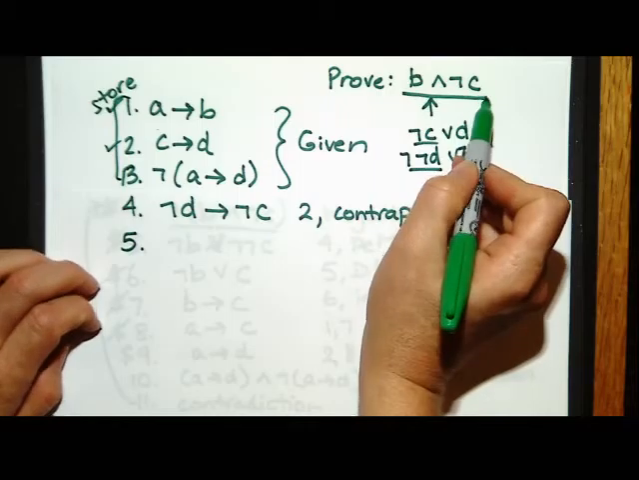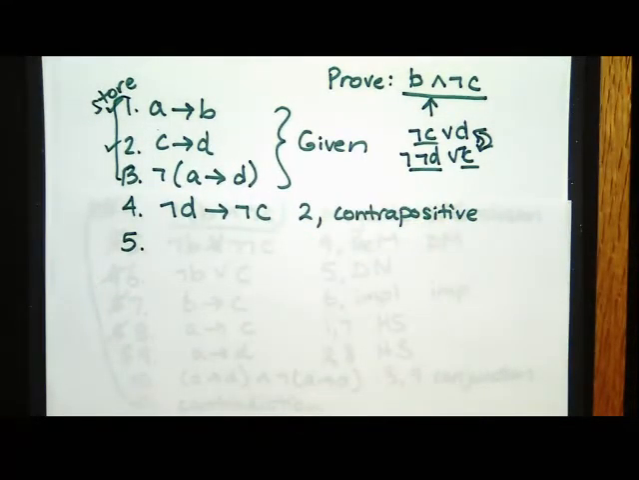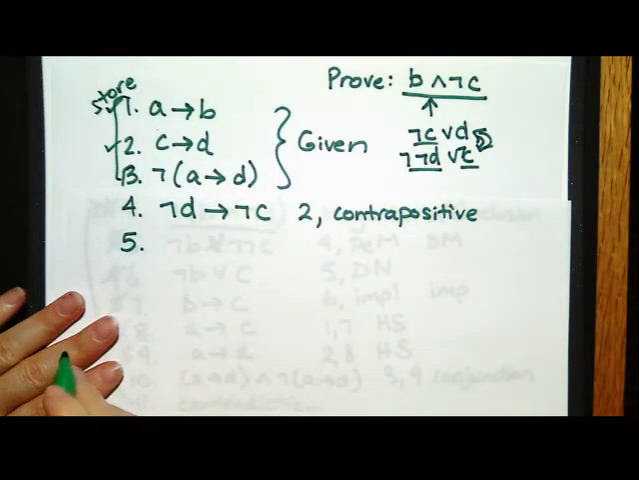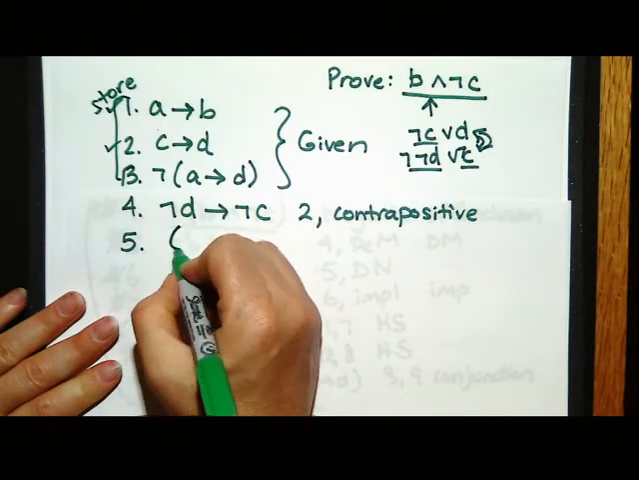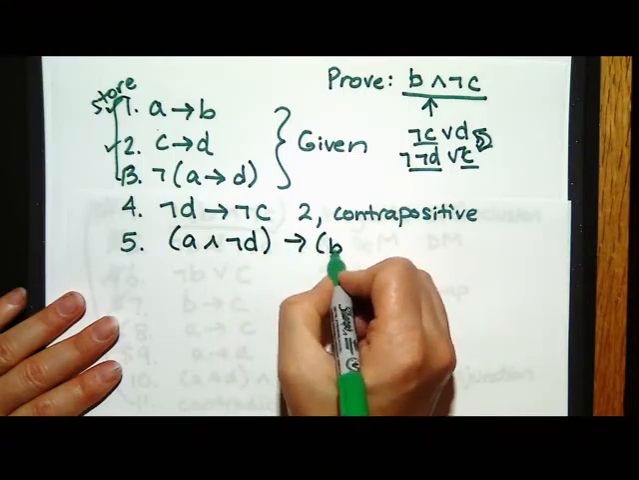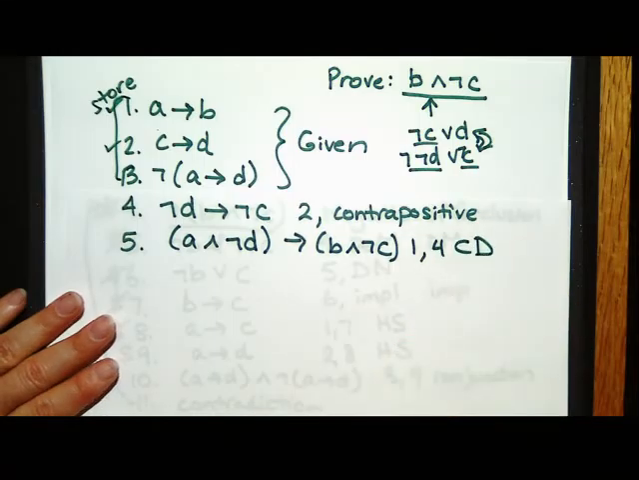So I want B and not C. There's a B on the right-hand side of line 1 and a not C on the right-hand side of line 4. Right? So I could use constructive dilemma to get those guys together, and I want them together. So let's do that. So in order to do it, I have to also get the left-hand sides together, and I need to use which operator? And. So I'm going to do A and not D implies B and not C. That's going to be 1 and 4 and constructive dilemma with an and. You don't have to write that part.